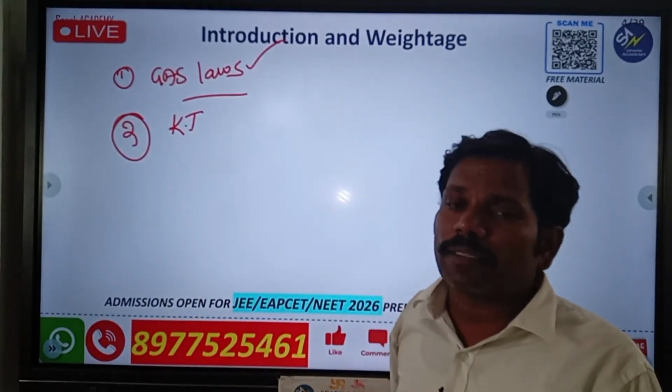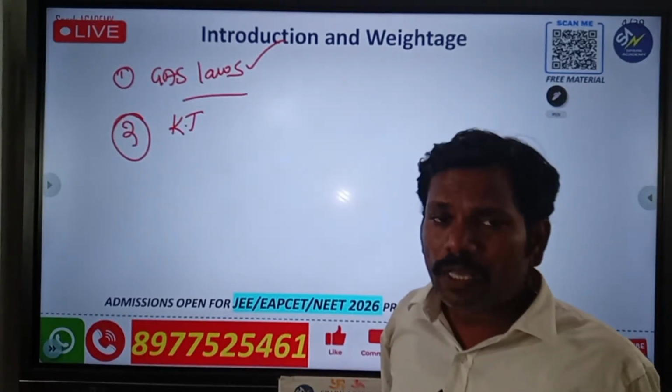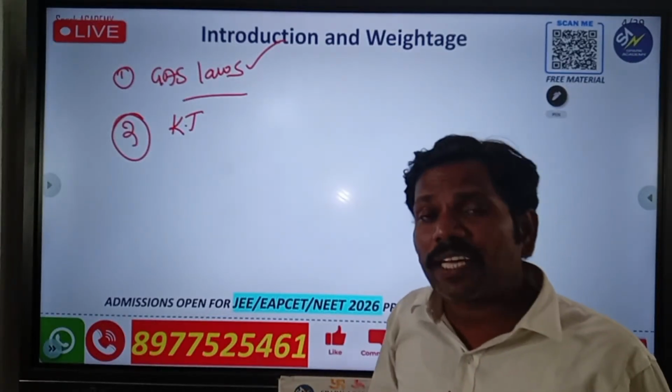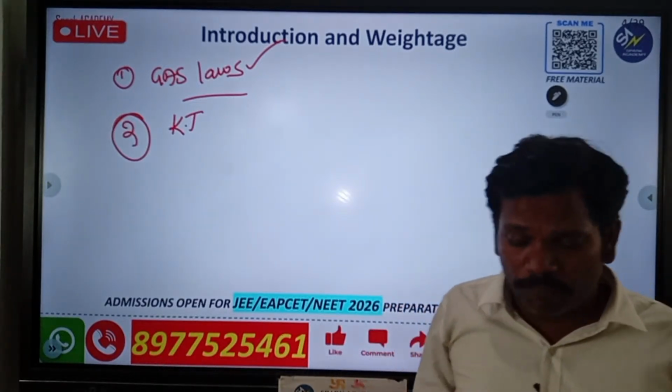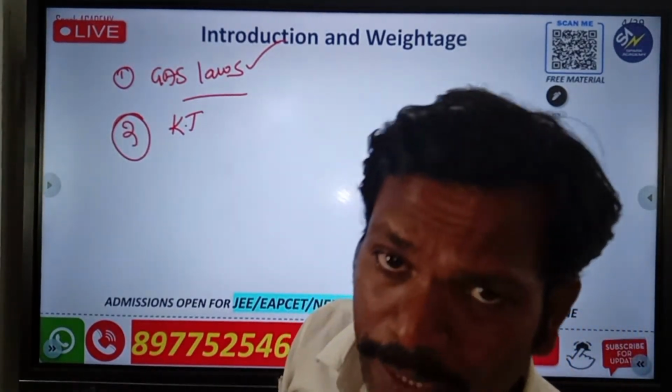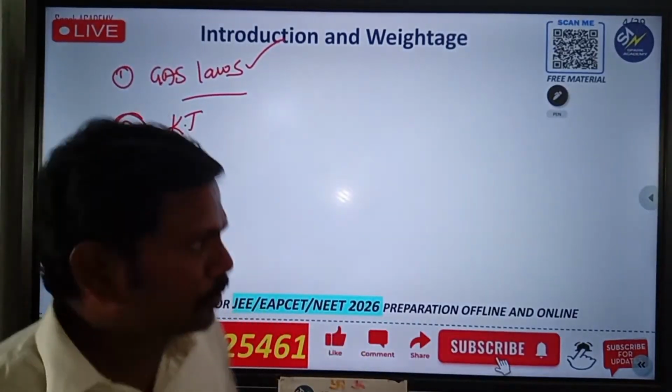And also some other gas laws are there, regarding the velocities. Different types of velocities and different types of ratios we will be discussing right now. Okay, so this is the answer.